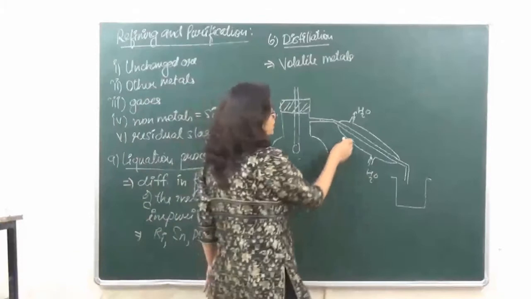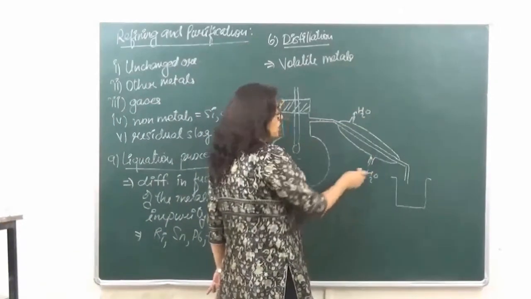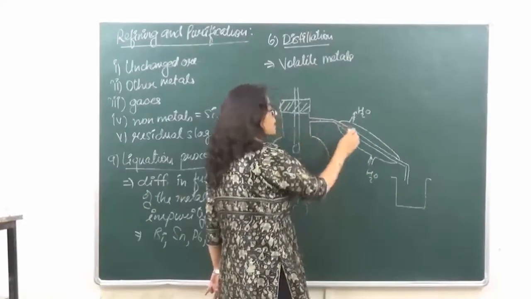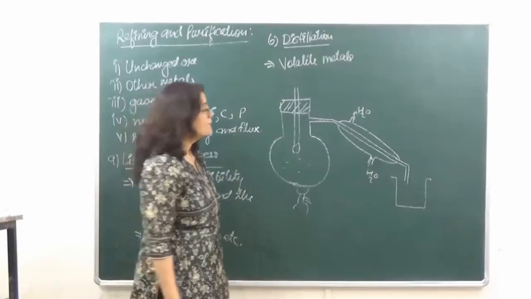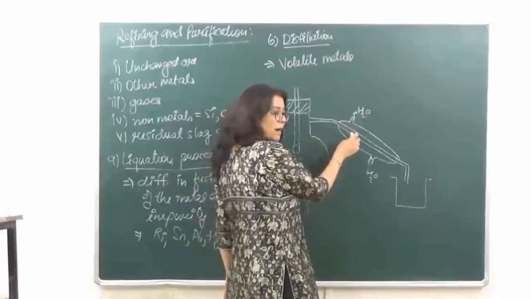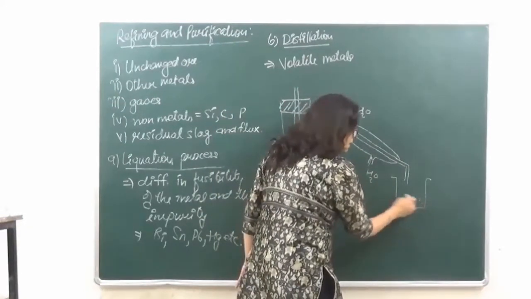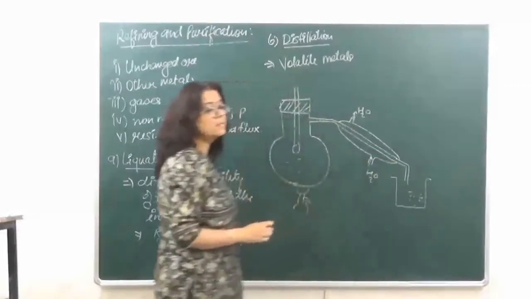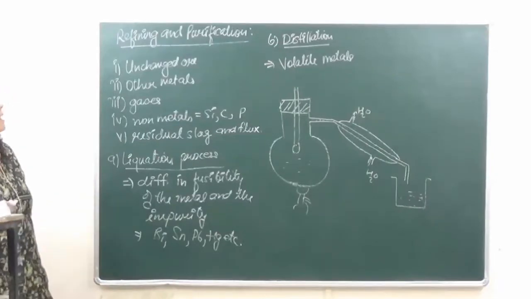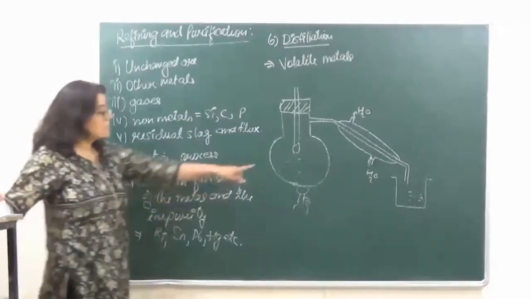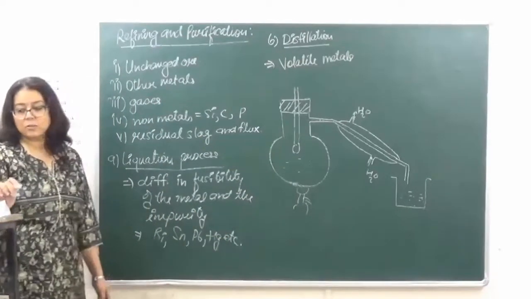There is an inlet of water and an outlet of water. This water circulation is going to decrease the temperature of the capillary, as a result of which the gases which pass through them are condensed back to the liquid state and can be easily recovered in this beaker. Then after solidifying over here, we get the pure metal, whereas the impure metal is left behind in this flask. So this is the distillation process.